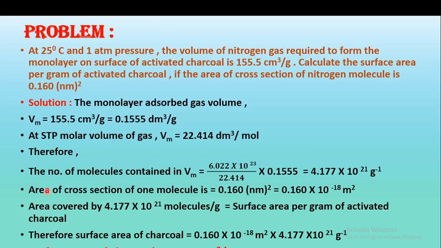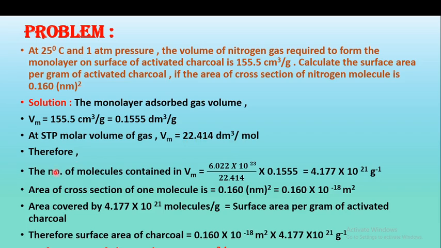So we will revise this problem again. Here we have been given the monolayer adsorbed gas volume of nitrogen, that is 155.5 cm³ per gram. We have converted it into dm³ per gram. And we know that 25 degrees Celsius and 1 atmospheric pressure is given. So at STP condition, the molar volume is 22.414 dm³ per mole.